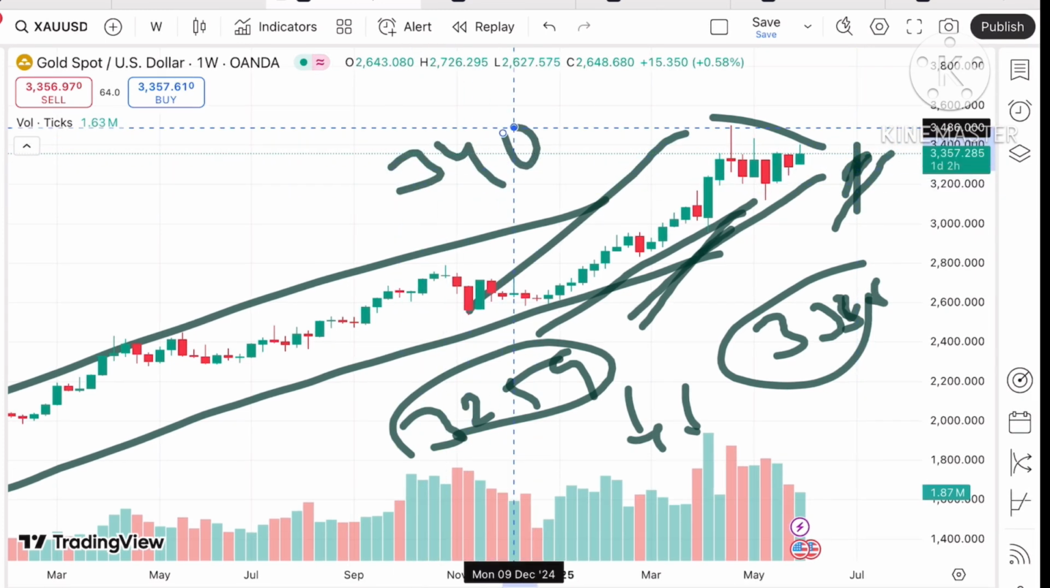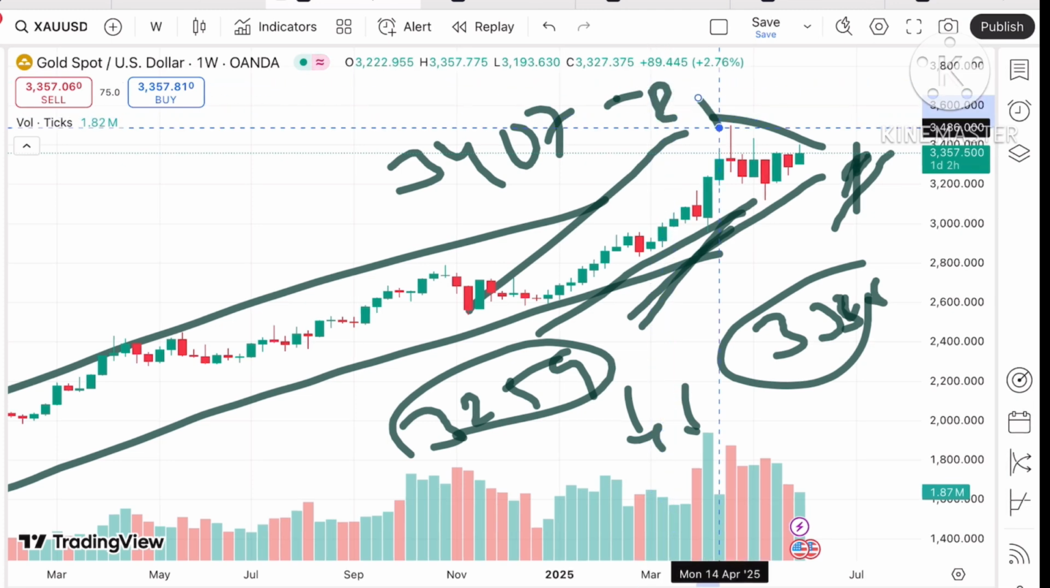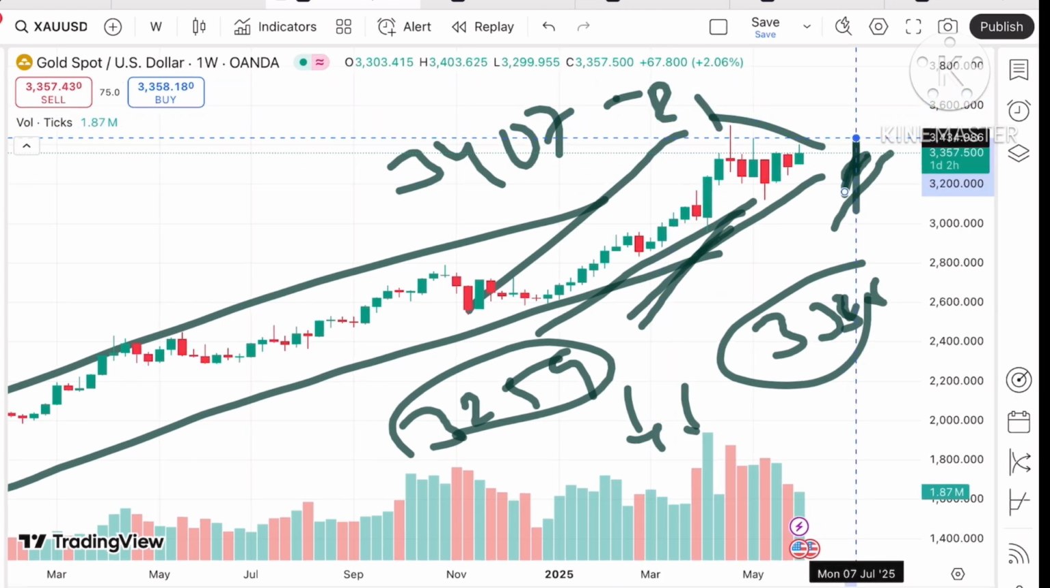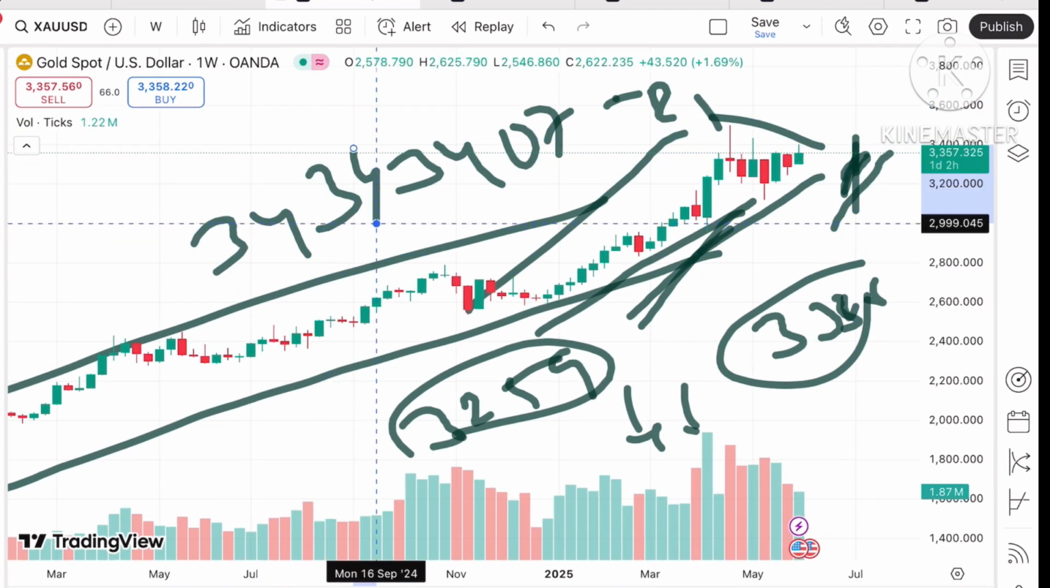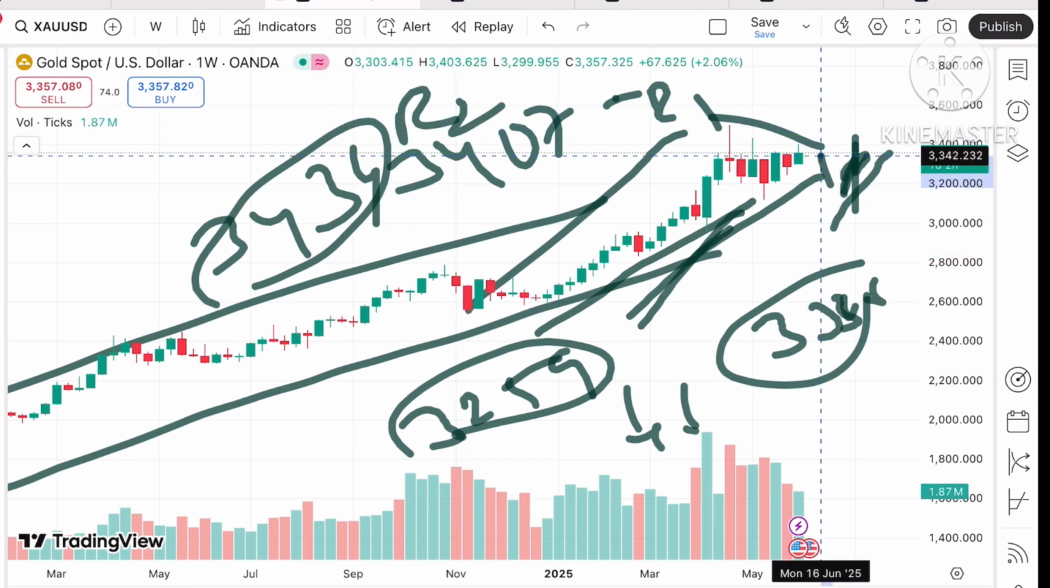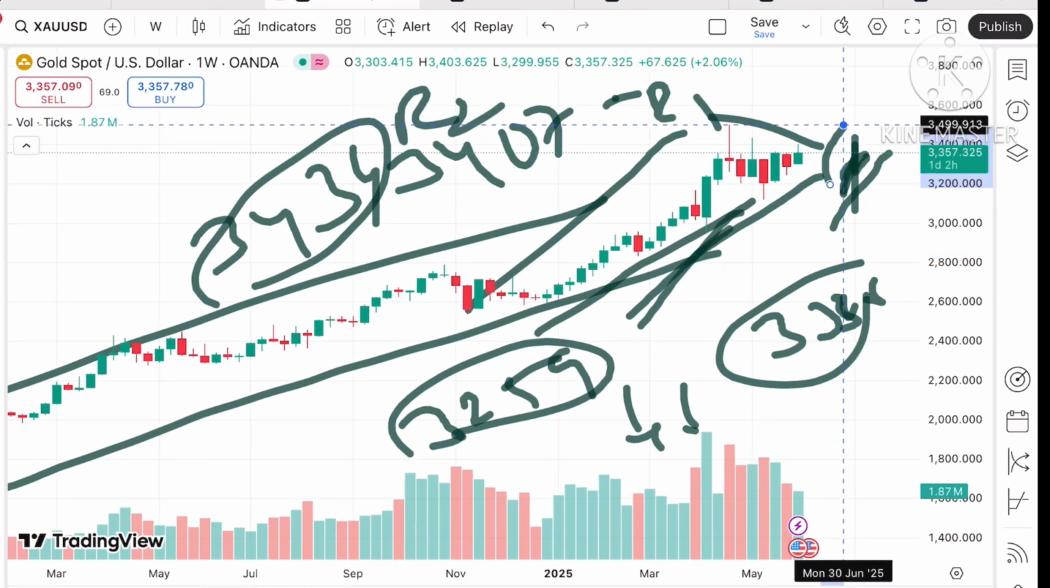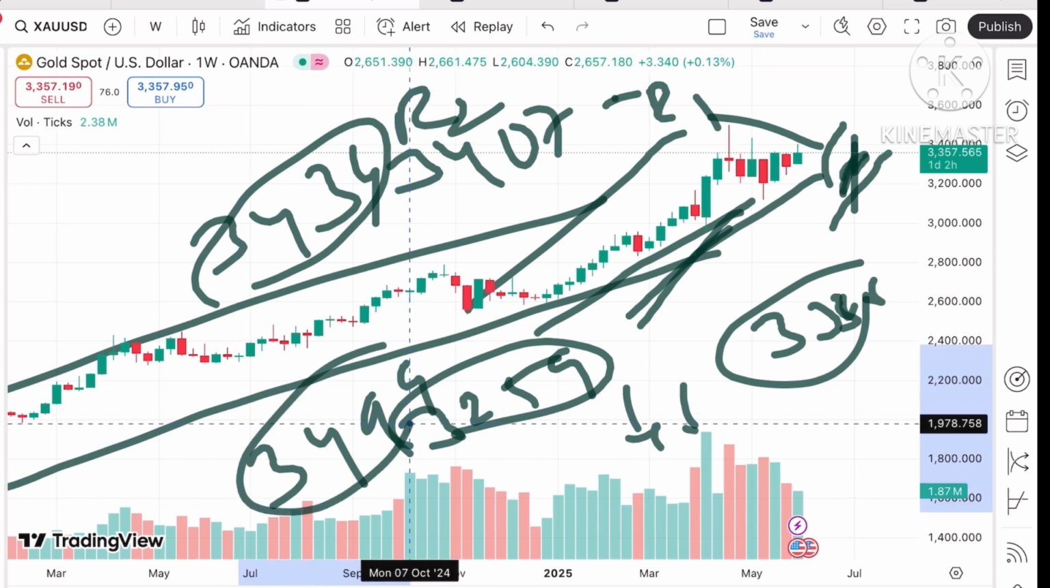But if the price keeps sustaining above this level, then the next resistance comes at a level of $34.07, that will be resistance 1, and from there the next level, that is 34.34, is resistance 2. And if the price goes above that level, we can see a level of 34.99, that is resistance 3.